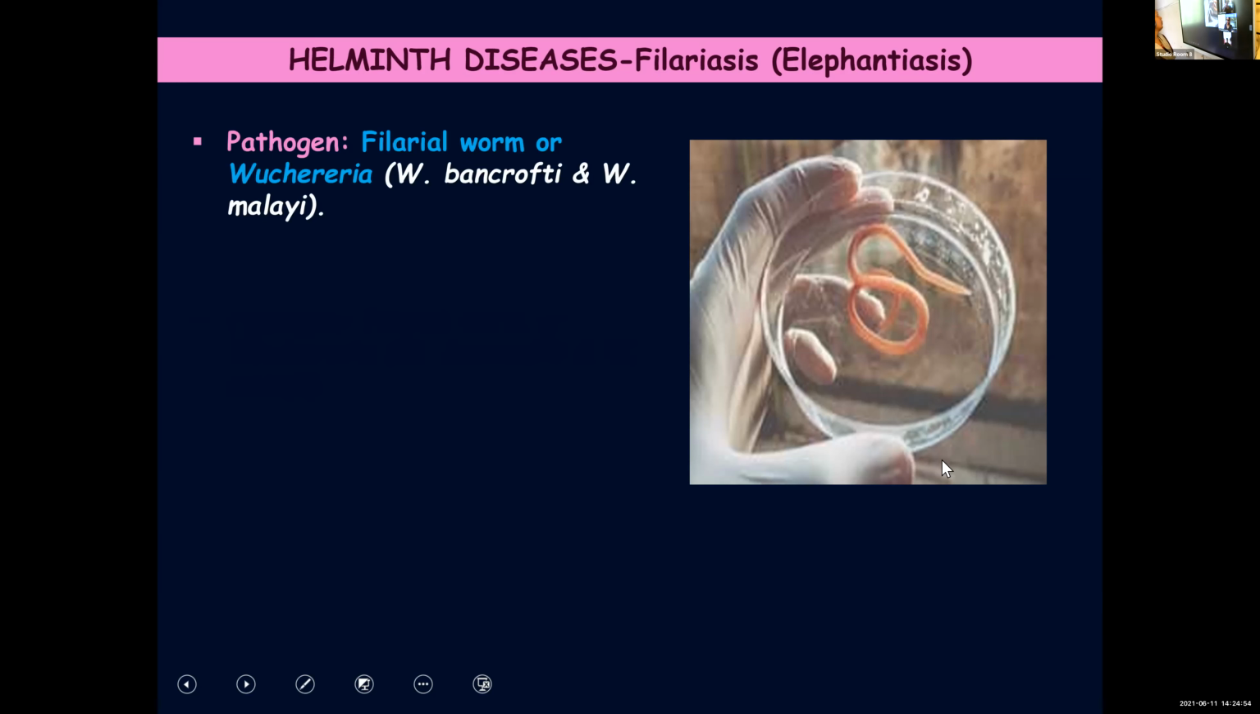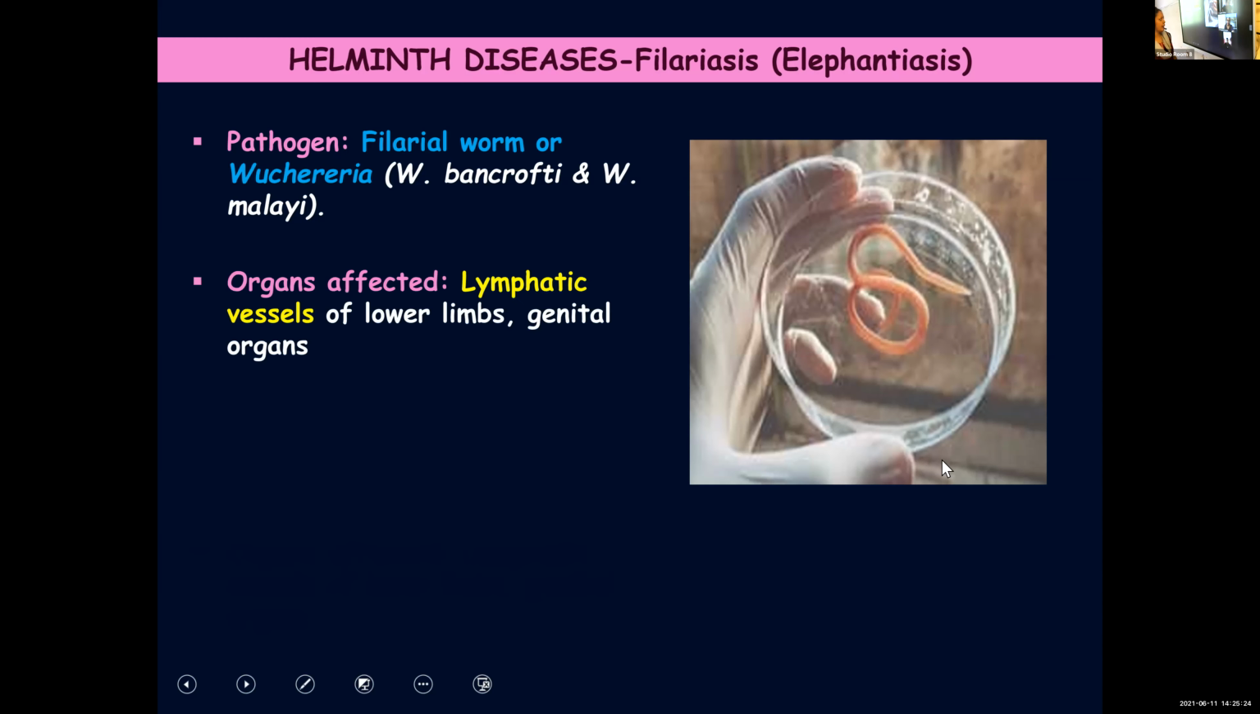Pathogen: filarial worm or Wuchereria. Wuchereria bancrofti, Wuchereria malai. These are the two species that can cause this disease: Wuchereria malai or Wuchereria bancrofti. In general, you call it filarial worm, and it causes filariasis.